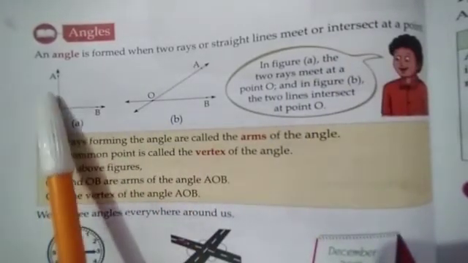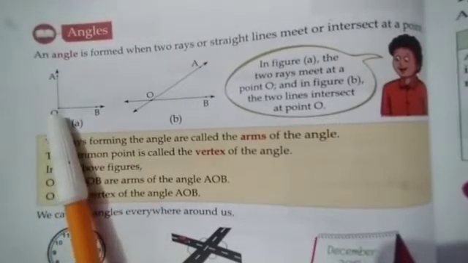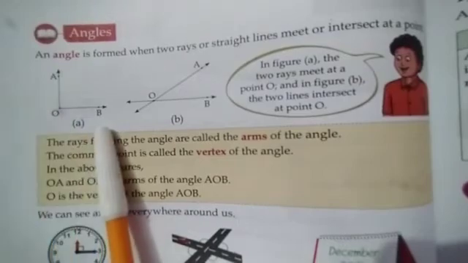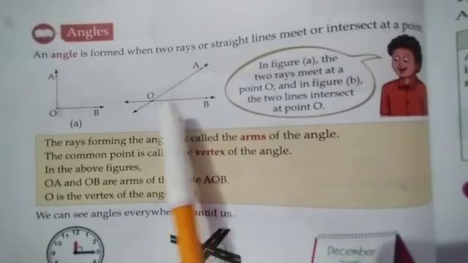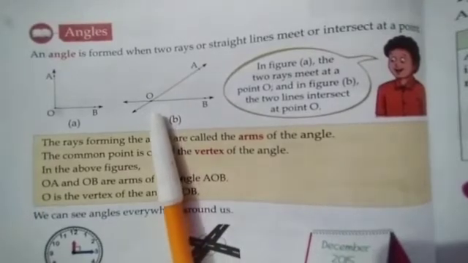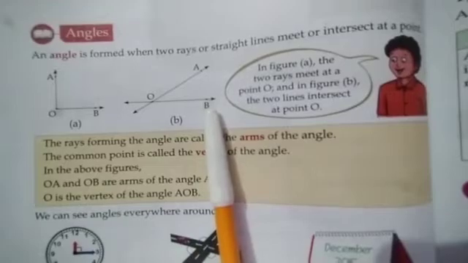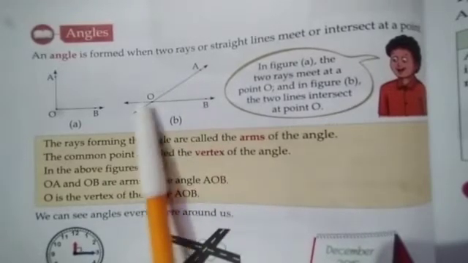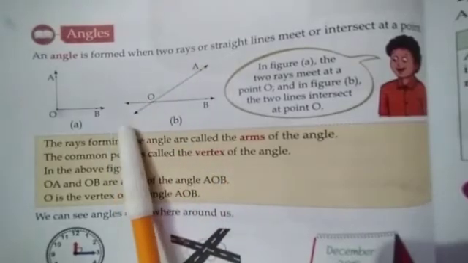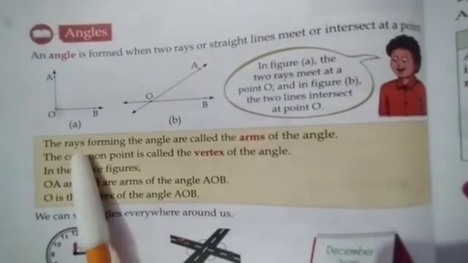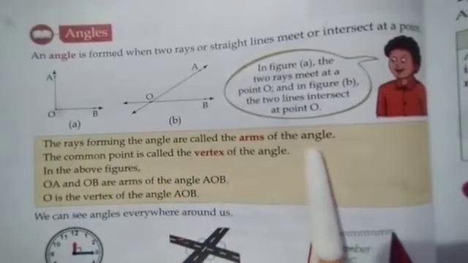Here OA and OB are two rays that meet at O, and they form angle AOB. Next, OA and OB are two straight lines intersecting at O, and they also form angle AOB. This one is also an angle, and this one is an angle. The rays forming the angle are called the arms of the angle.